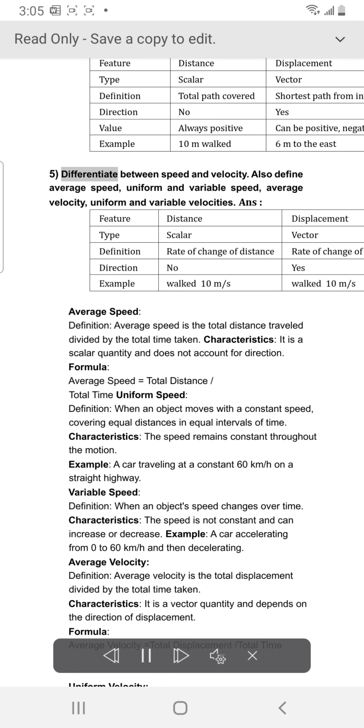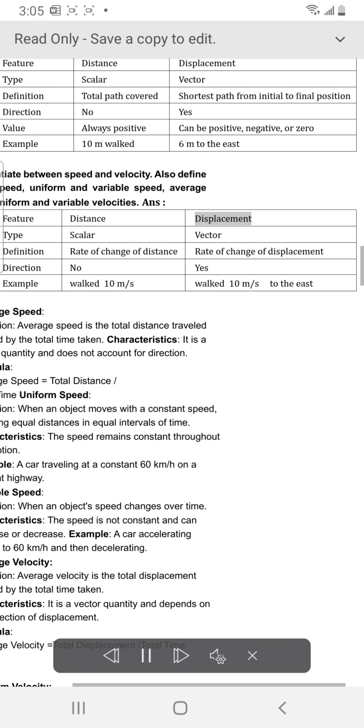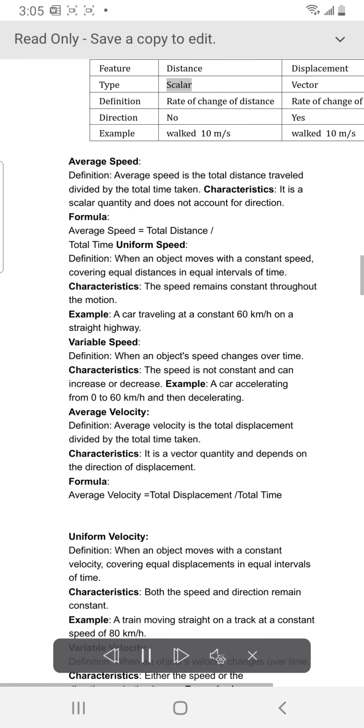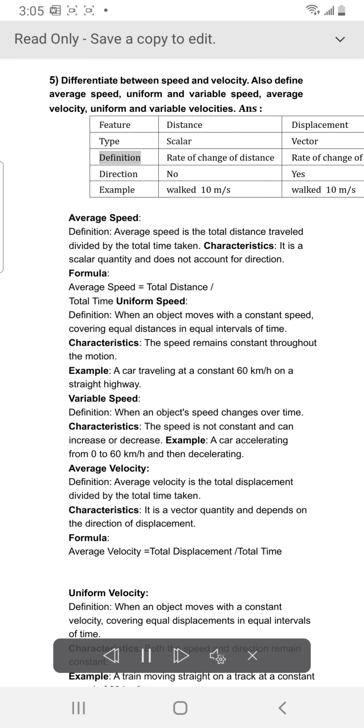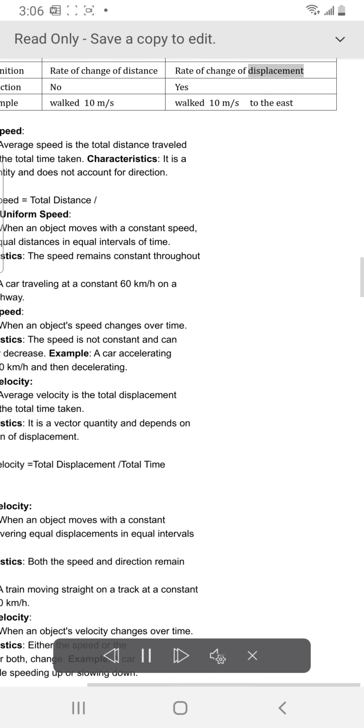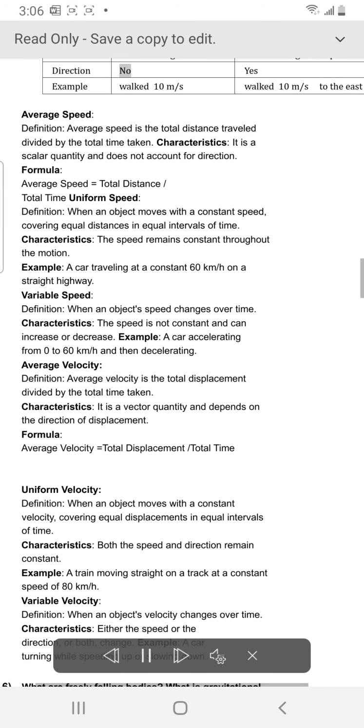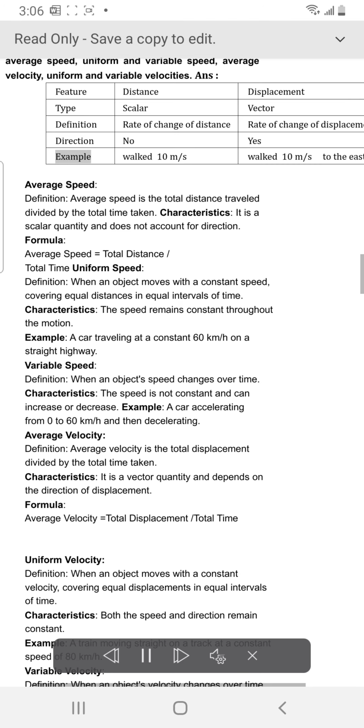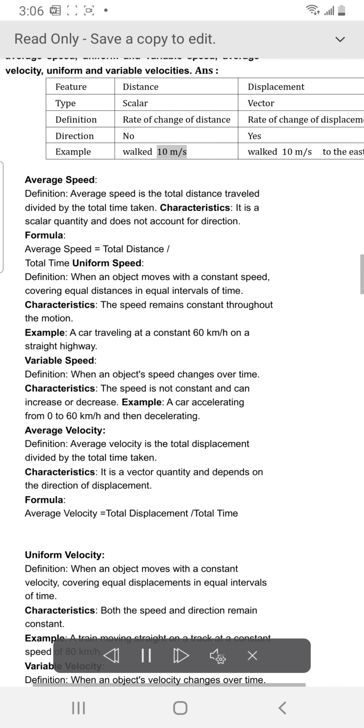5. Differentiate between speed and velocity. Also define average speed, uniform and variable speed, average velocity, uniform and variable velocities. Answer: Feature: speed, velocity. Type: scalar, vector. Definition: rate of change of distance, rate of change of displacement. Direction: no, yes. Example: walked 10 meters per second, walked 10 meters per second to the east.